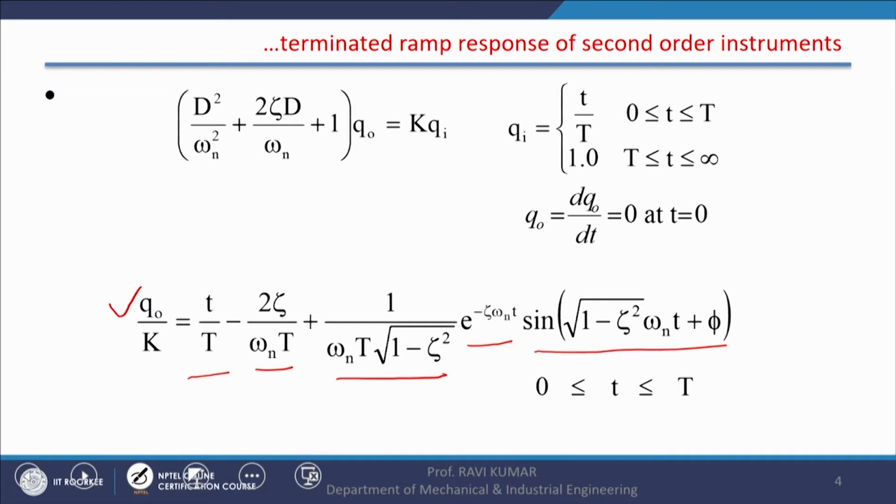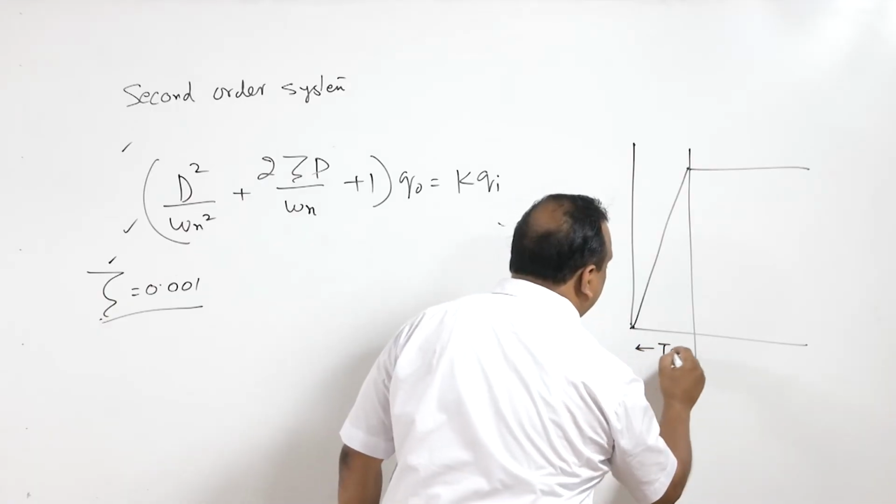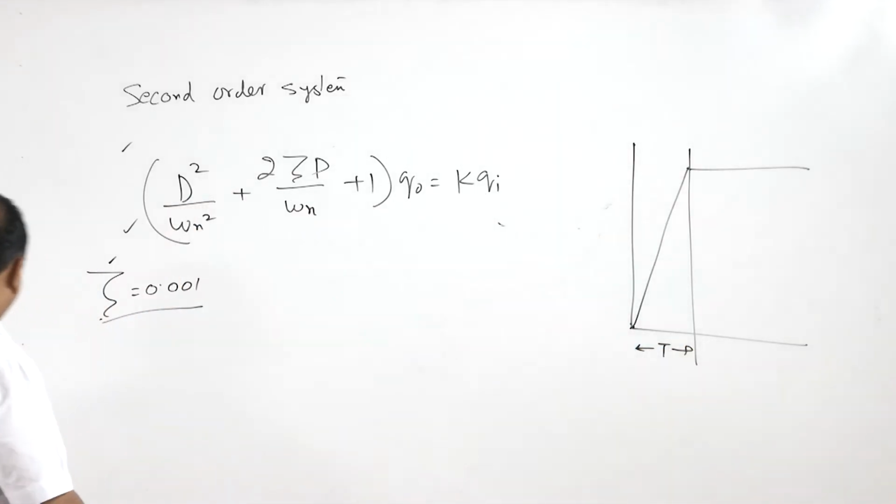Again phi is the phase angle, and this equation is valid only when time is less than or equal to T, the time for the terminated ramp input, because the ramp input lasts only up to this. So we have got one equation for this.